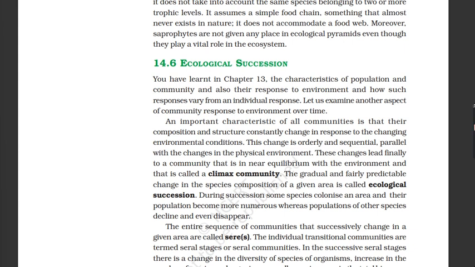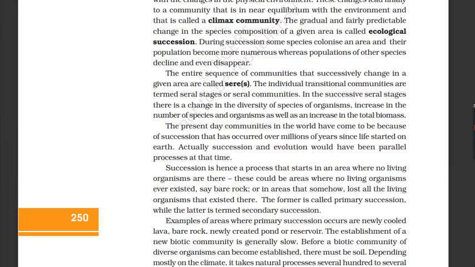During succession, some species colonize an area and their populations become more numerous, whereas populations of other species decline and even disappear. The entire sequence of communities that successively change in a given area are called sere. The individual transitional communities are termed seral stages or seral communities.